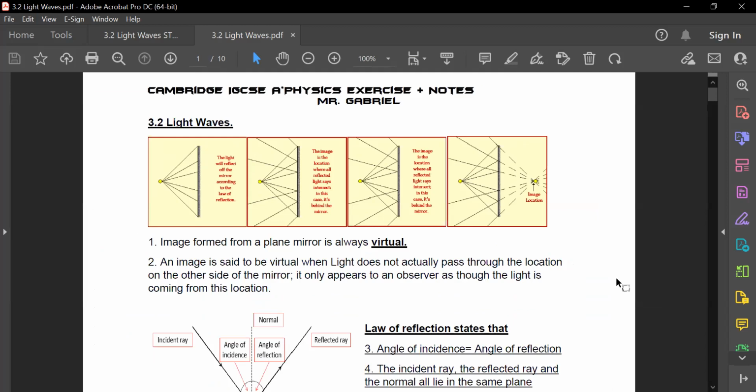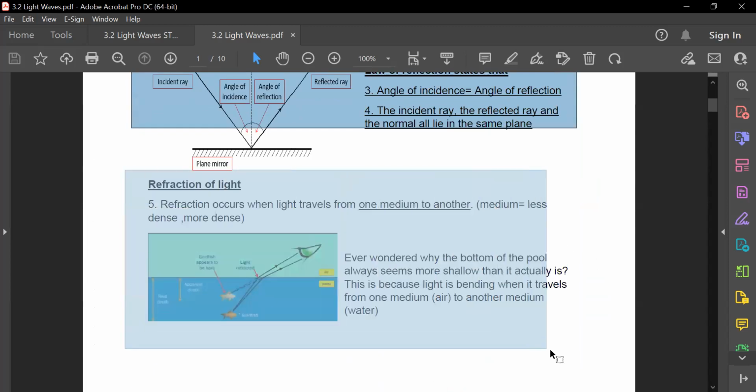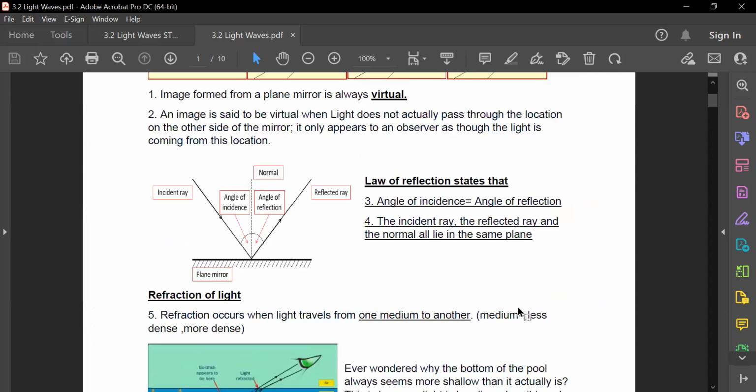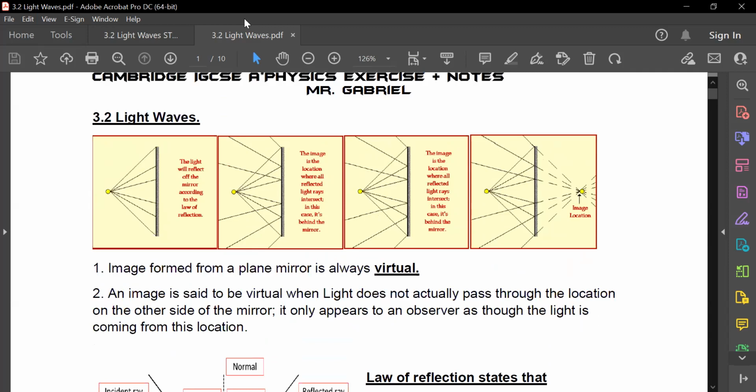Last week or the week before, we were talking about the reflection of water waves, right? This one is the reflection of light waves. And this one is the refraction of light waves here, okay? For light waves, it is very, very straightforward. I'm pretty sure everyone here has experienced this.